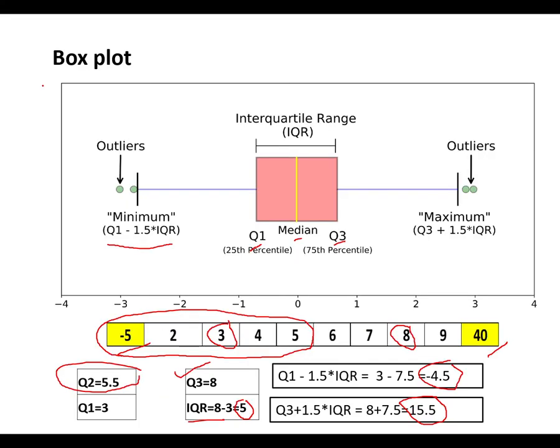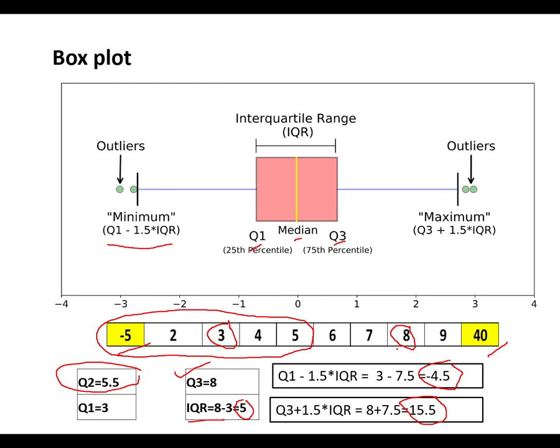But for this you need to have a clear understanding of what is median. It is a basic statistical measure which you have already studied in school, and outliers are points which are not within the normal range, and this example indicates that -5 and 40 are outliers.